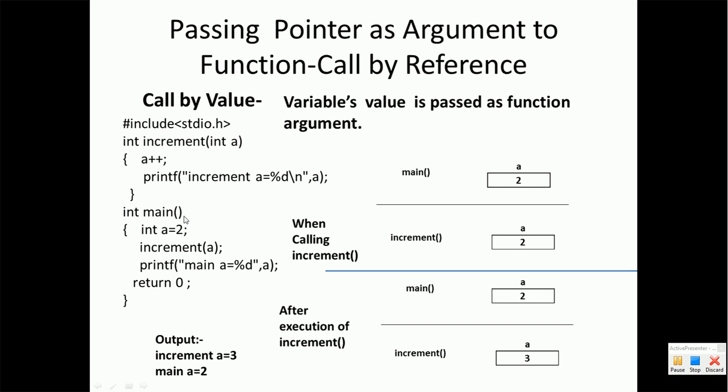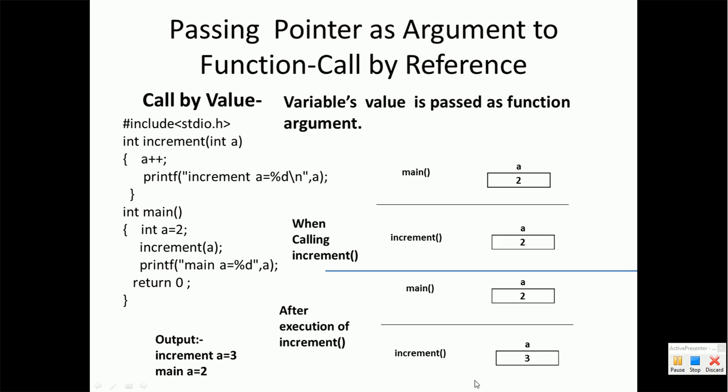There will be no change in the variable a of main function. That's why the variable a of main function will remain as it was, that is 2, and the value of variable a of increment function will be changed to 3. This can be easily understood through the pictorial representation here.